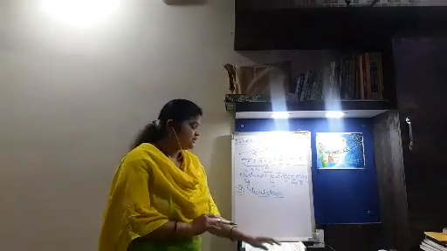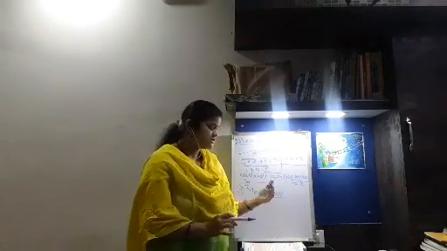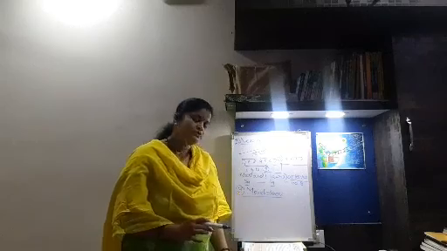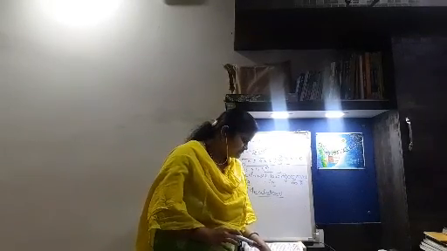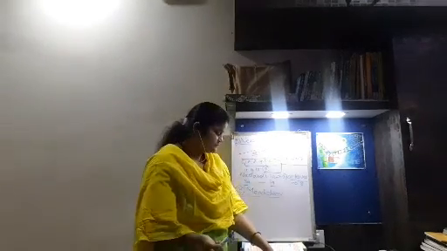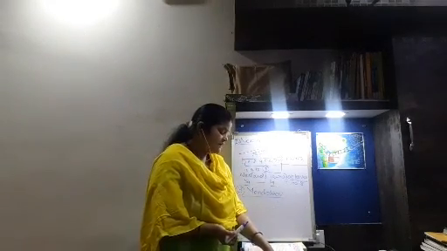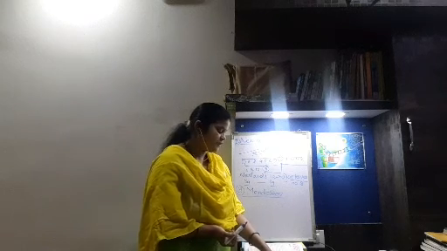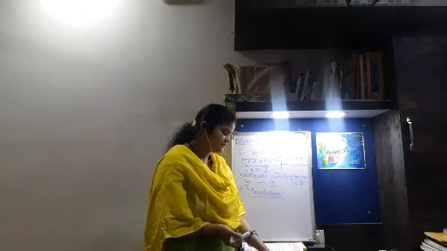Okay. Now Newlands' law of octaves. How is the law stated? It's given on page number 17, in the first paragraph. He found that, on the 8th line, every 8th element had properties similar to those of the first.